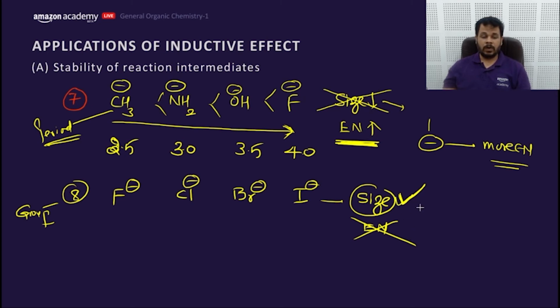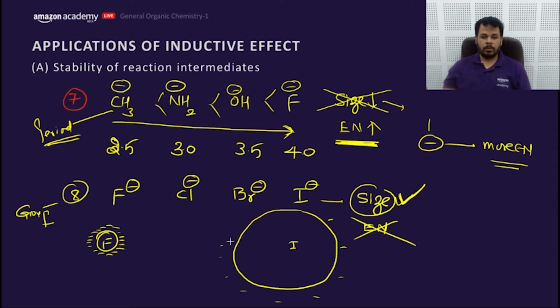Now how to answer according to size? Fluorine is very small, so the -1 charge is concentrated on a small area, whereas iodine is very big and this negative charge gets distributed more. Charge gets distributed.